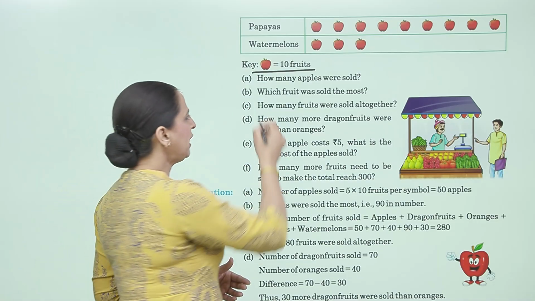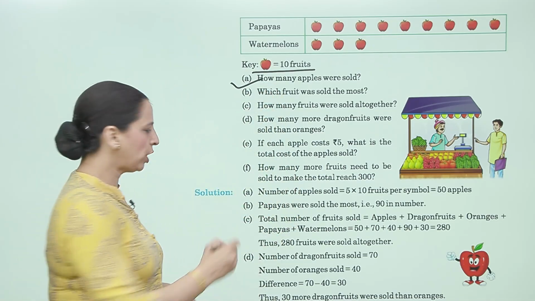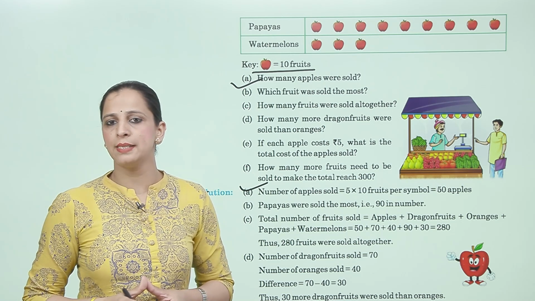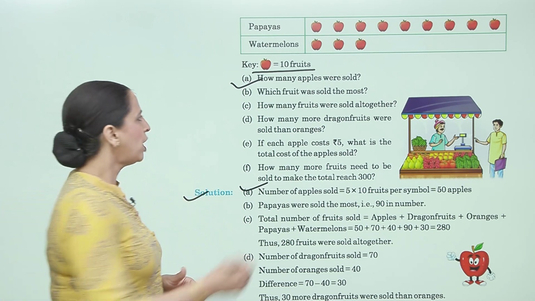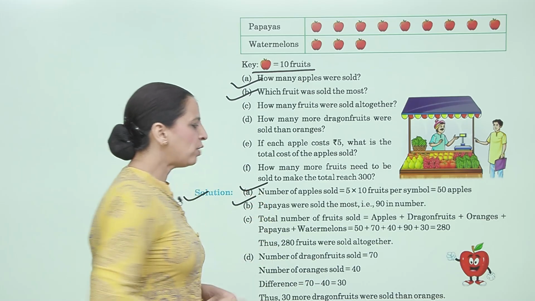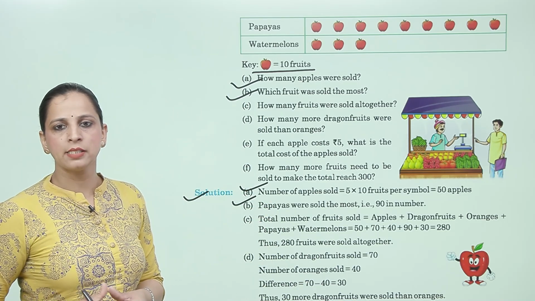So, how many apples were sold? Now, solution. Number of apples sold is 5 multiplied by 10 fruits per symbol is equal to 50 apples. Now, B part, which fruit was sold the most? Now, papaya was sold the most, that is 19 number.